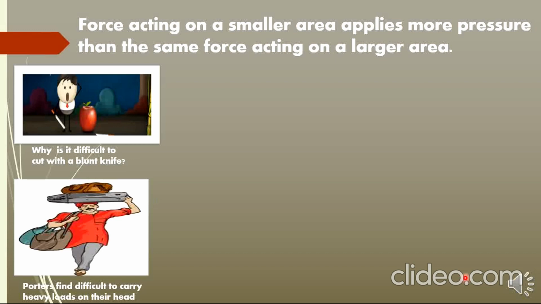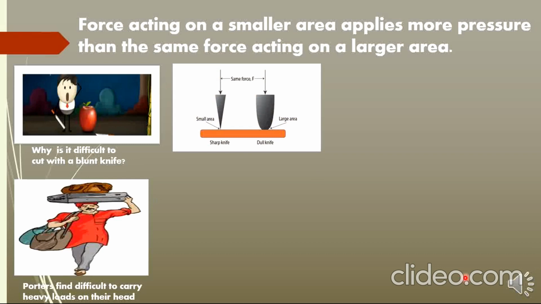Why is it difficult to cut with a blunt knife? You can see in a blunt knife, the force is acting on a larger area, giving rise to less pressure. Whereas in a sharp knife, you can see the force is acting on a smaller area, giving rise to more pressure.